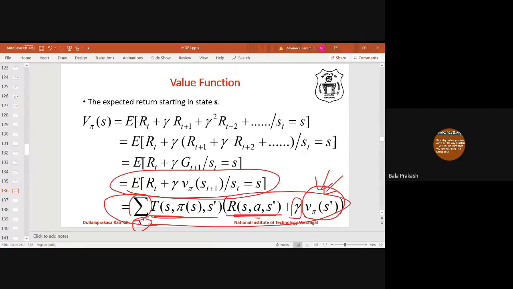So if two actions are giving the same value, then we can take any action, because the final result will be the same. It is not just considering one step ahead; it is considering all recursively. We'll see how to calculate this value function with the algorithms value iteration and policy iteration. There we will come to know that if two actions give the same value, we can take any action.